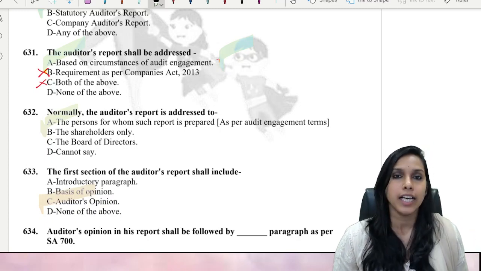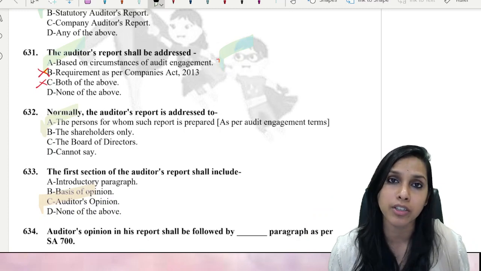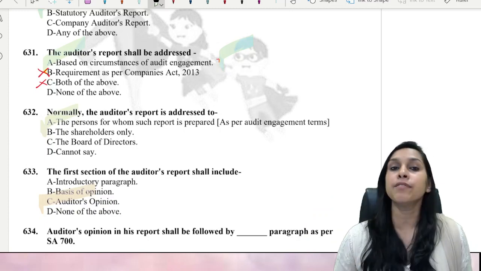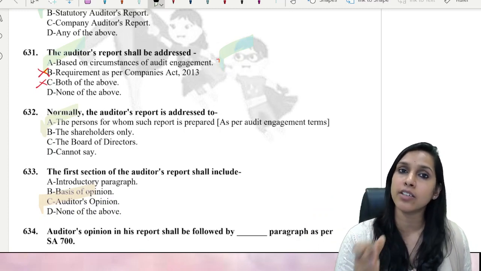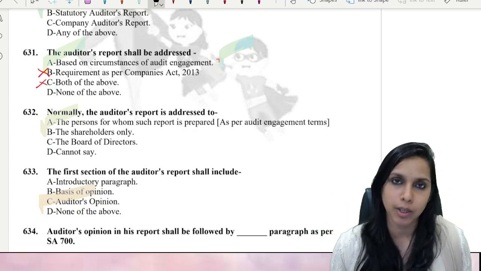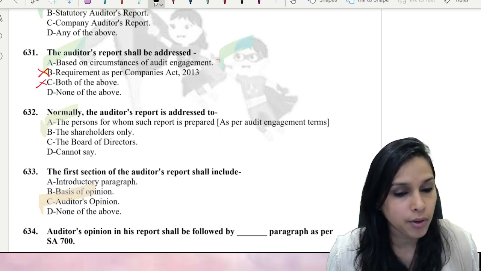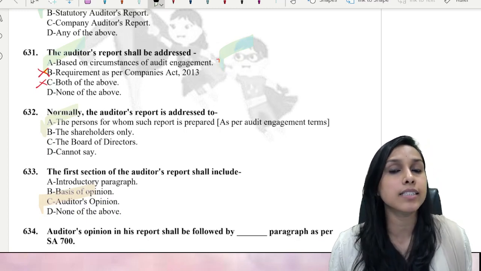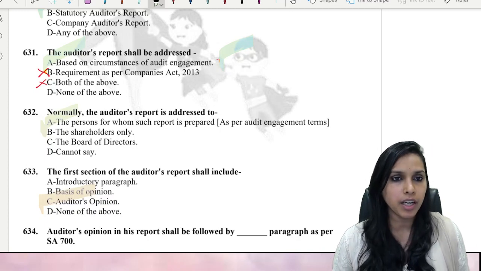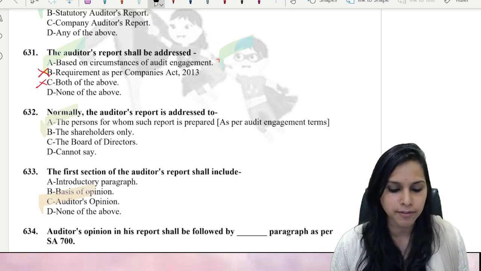These are the constituents of the report on audit of financial statements. If you need to report on other legal and regulatory requirements, then after that comes the report on other legal and regulatory requirements. And then comes place, time and signature. So this is all about auditor's report. So here the answer is auditor's opinion. Let's move ahead further.